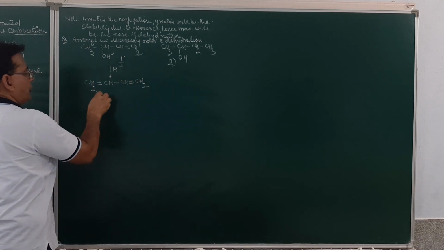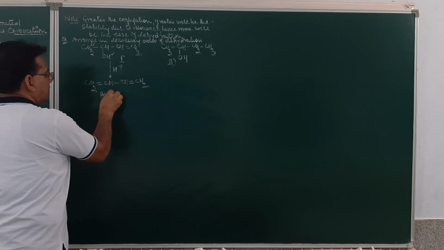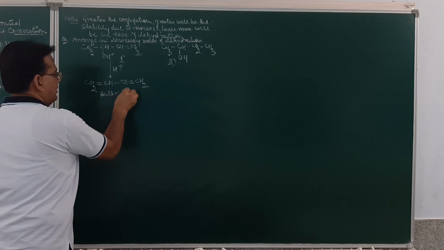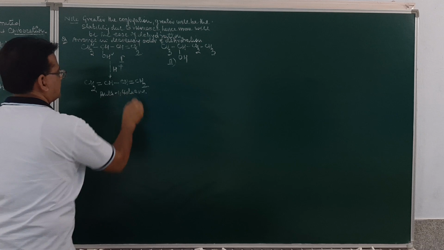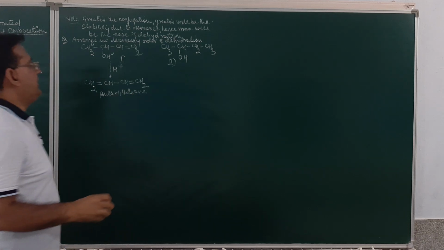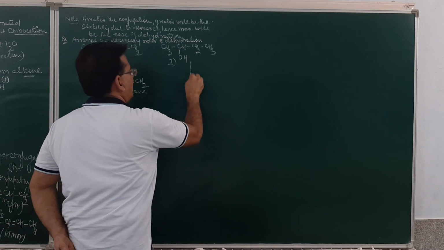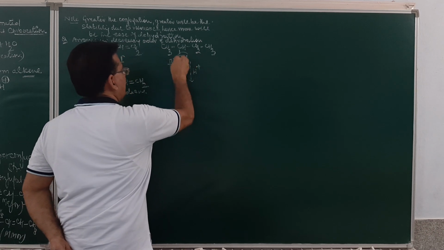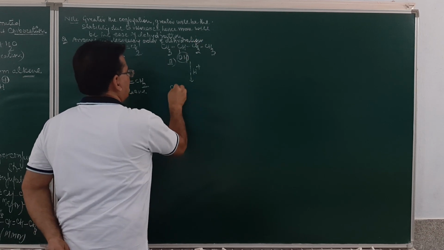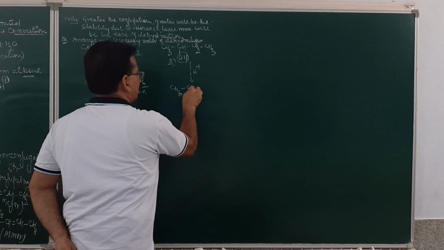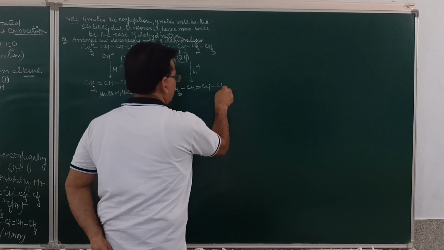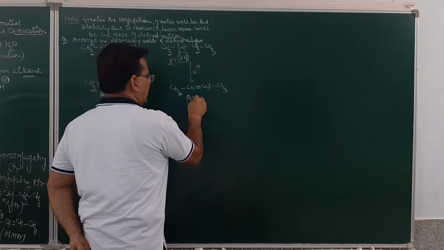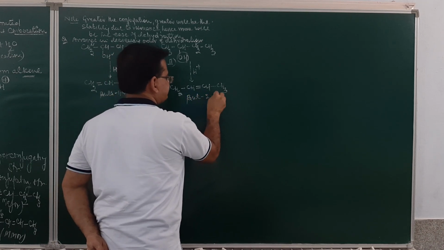This will be buta-1,3-diene. Now, if we dehydrate from here in presence of acid, the product obtained will be CH3CH double bond CH and CH3, which is but-2-ene.